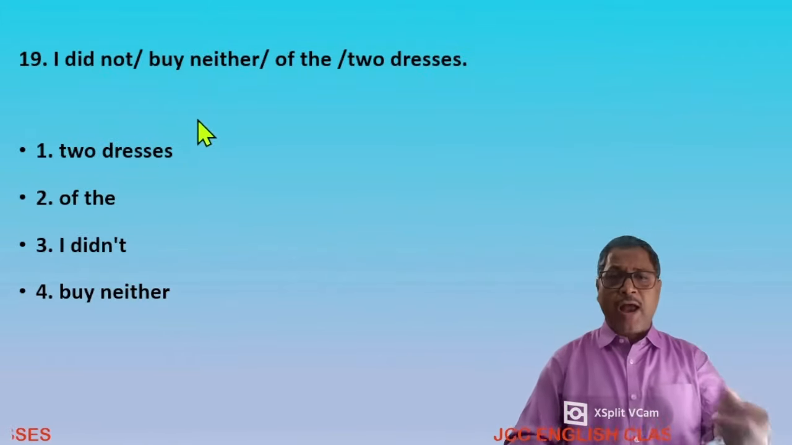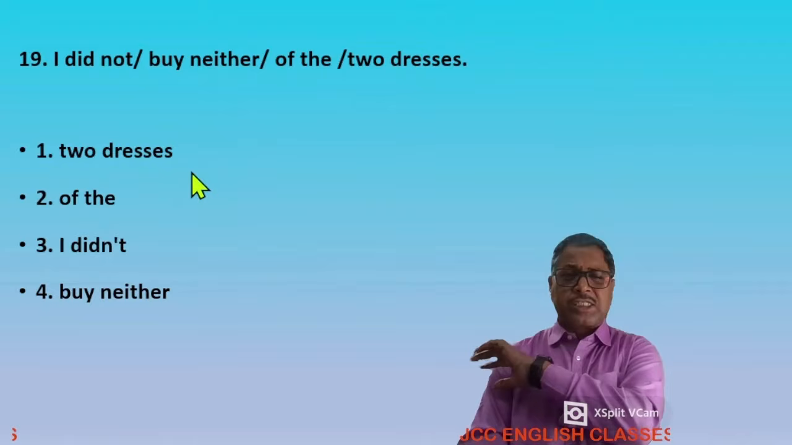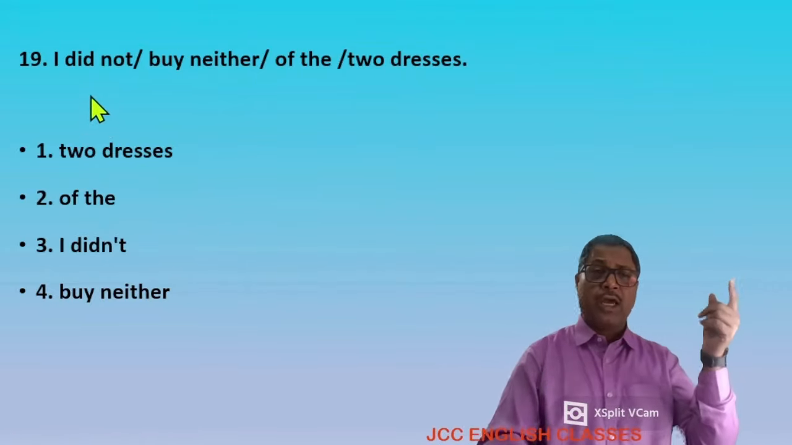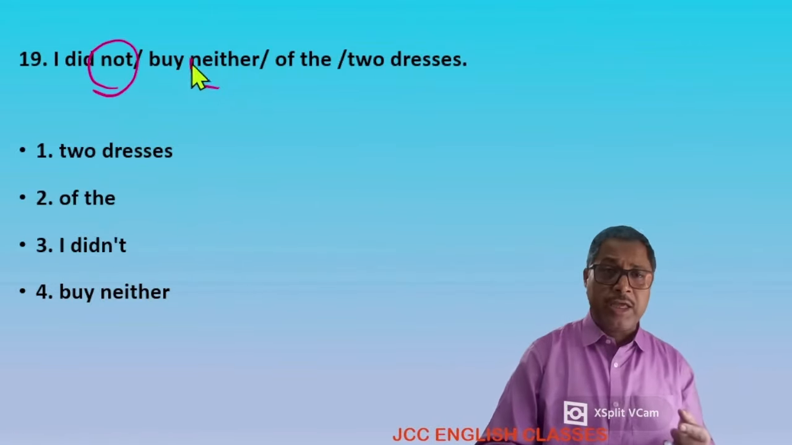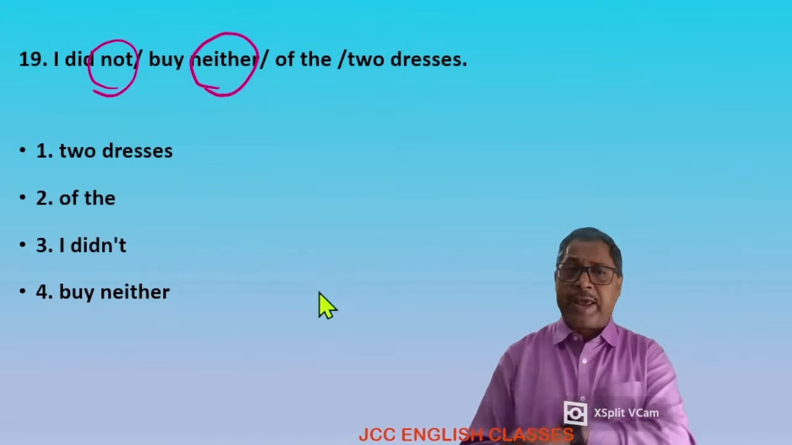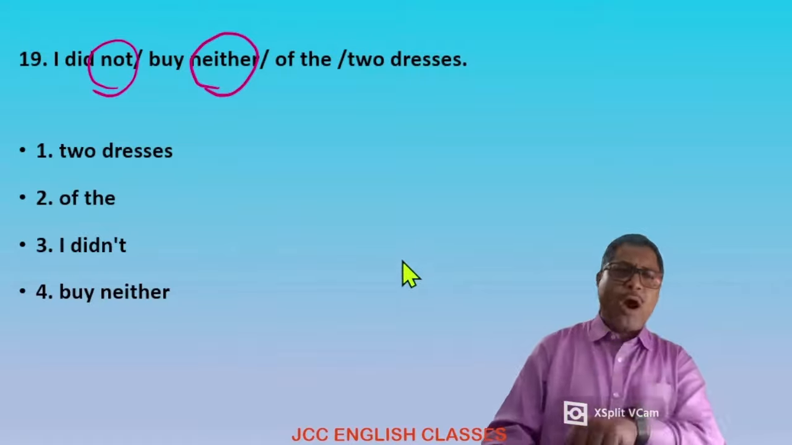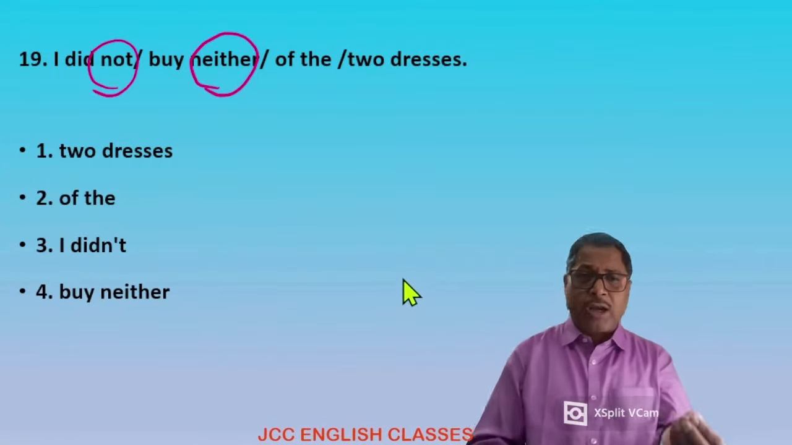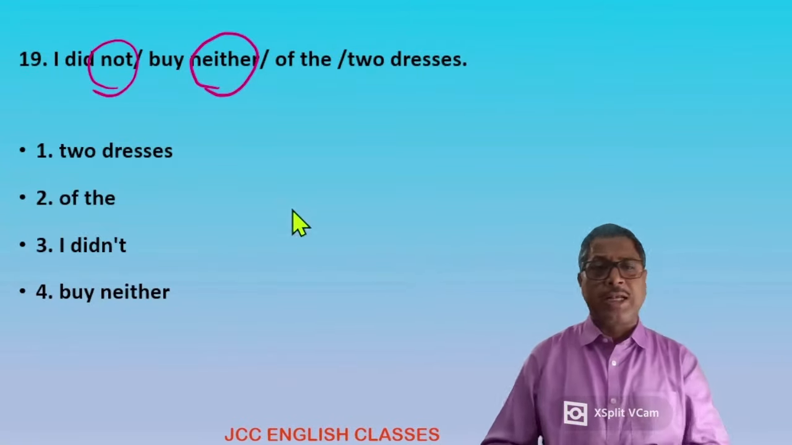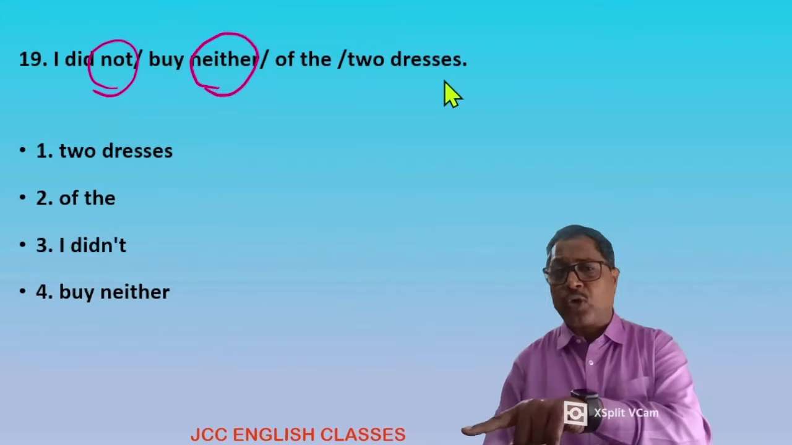I didn't buy neither of the two dresses. Oh, what a sentence it is. There is not and there is neither. Double negatives are not used in a simple sentence, dear students. Any one should be deleted. And which one should we delete? Look at the sentence: I did not buy neither of the two dresses.